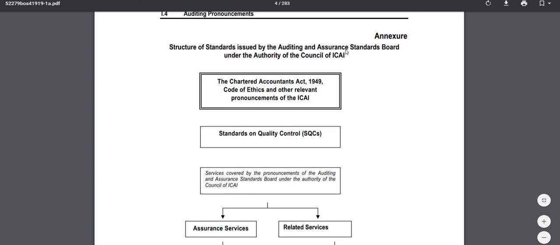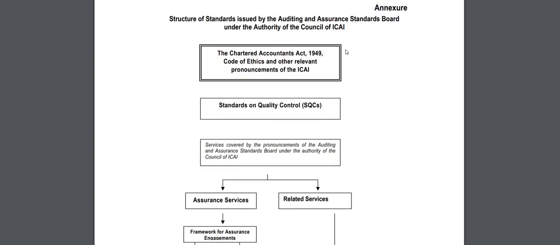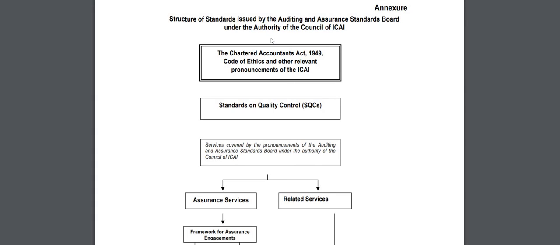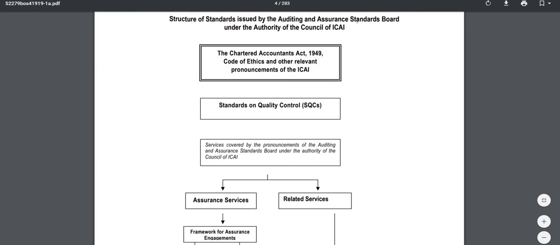So this is your auditing pronouncements book. The annexure, if you see, shows the structure of standards issued by the Auditing and Assurance Standards Board under the authority of the Council of ICAI. So who issues standards? Auditing standards, SAs, are issued by the AASB, the Auditing and Assurance Standards Board, under the authority of the Council of ICAI.